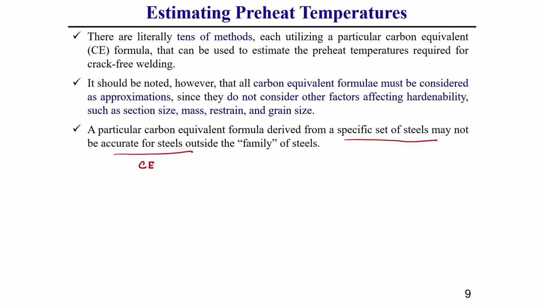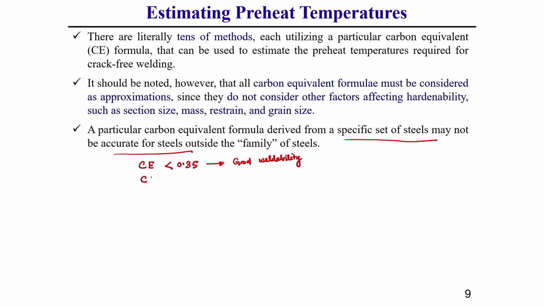If it is less than 0.35, in some books it is written as 0.4 also, then the weldability of the material is good. That means no preheating and no post weld heat treatment is required.